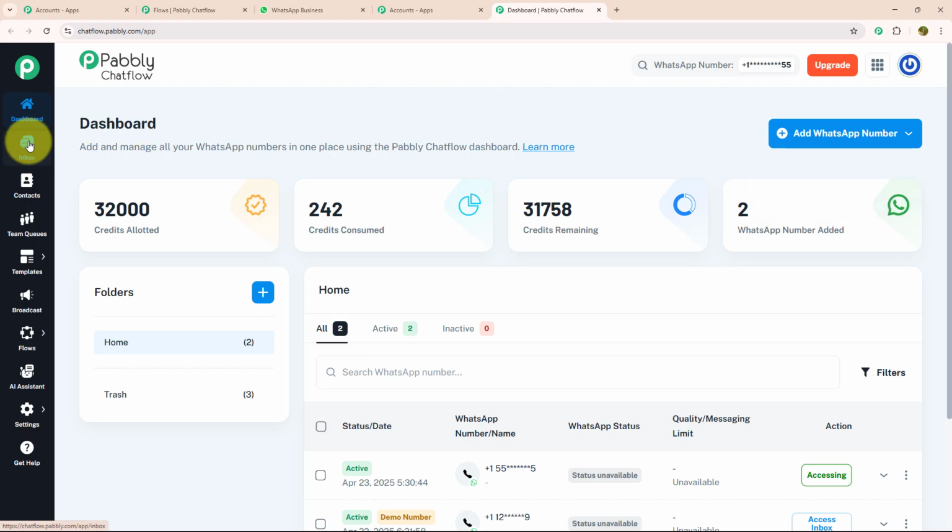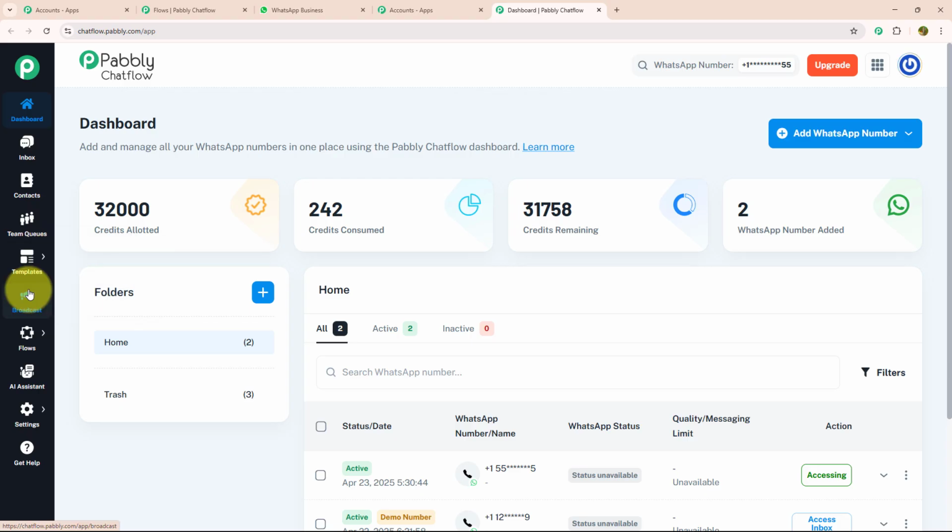Below dashboard, there is an inbox option where you can manage all your conversations with your customers without opening WhatsApp separately. Below that, we have the contact section where you can create new contacts and separate them according to your requirement. After that, we have team queue where you can assign different tasks to different team members and review their performance. After that, we have template where you can create customized templates, and by creating customized templates, you can give a personalized touch to your chat.